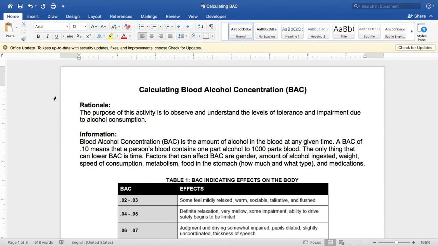A BAC of 0.10 means that a person's blood contains 1 part alcohol to 1,000 parts blood. The only thing that can lower BAC is time. Factors that can affect BAC are gender, amount of alcohol ingested, weight, speed of consumption, metabolism, food in the stomach, how much and what type, and medications.